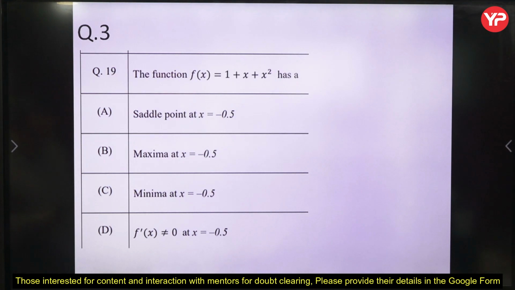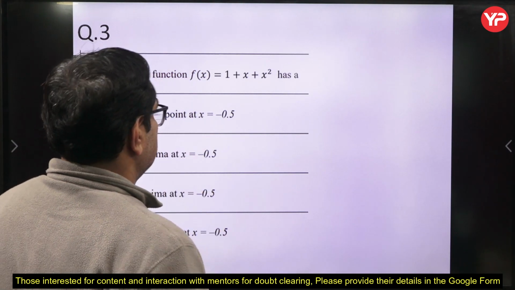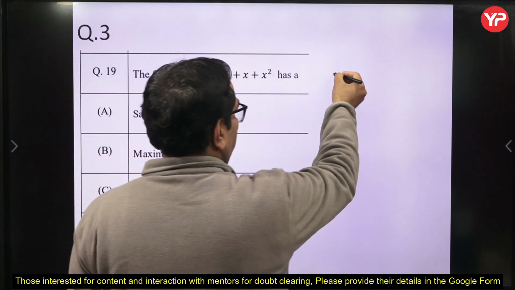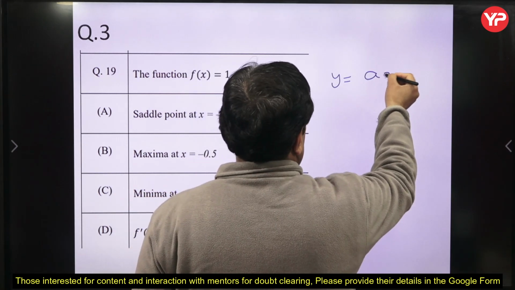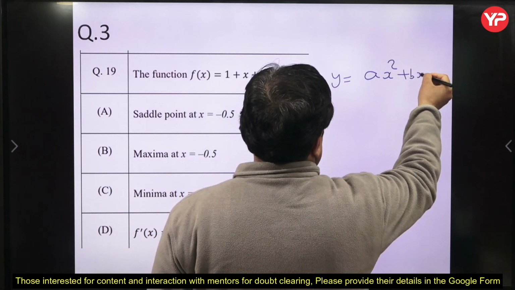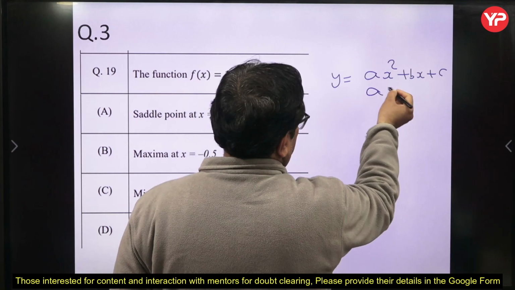The function f(x) is a quadratic polynomial, y equal to ax square plus bx plus c, where a is greater than 0.